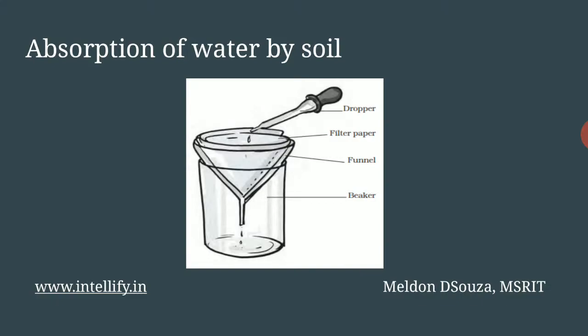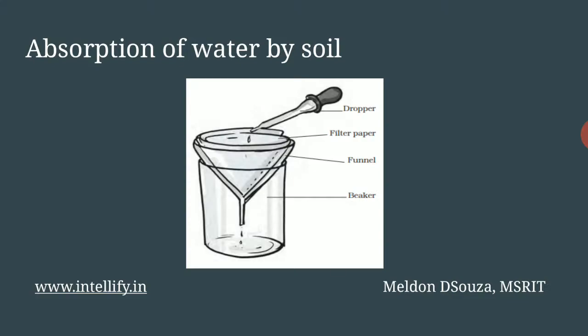of water by soil. Yes, absorption of water refers to the water which is retained by the soil, which is stored by the soil, that is referred to as the absorption of water by the soil. A common experimental procedure for this is to take a funnel and fold a filter paper in the form of a cone. Add a measured amount of soil, I repeat measured amount, say 50 or 100 grams, preferably something which the filter paper can hold, and add water dropwise using a dropper.